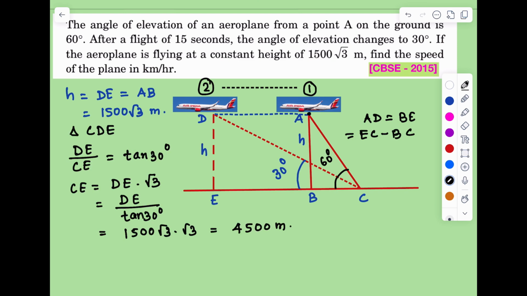We will get 4500 meters. This is the value of CE.